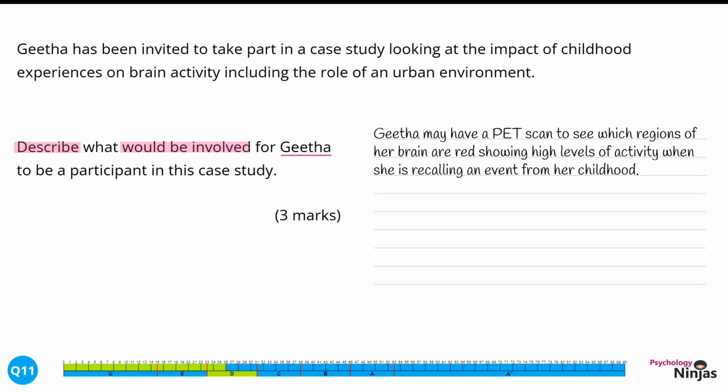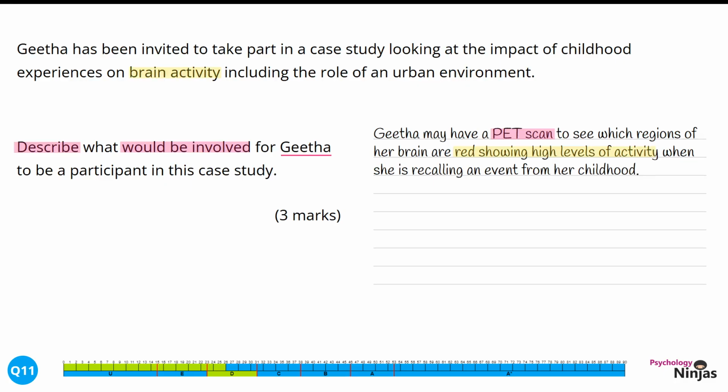Geetha may have a PET scan to see which regions of her brain are red, showing high levels of activity when she is recalling an event from her childhood. We've explained what might be involved in this case study by identifying that she might have a PET scan. We've also linked it back into the stem by talking about high levels of activity in her brain being shown in red. This focuses on our stem by talking about brain activity.